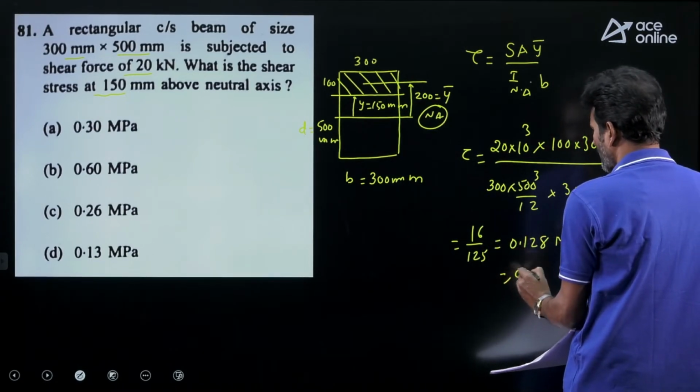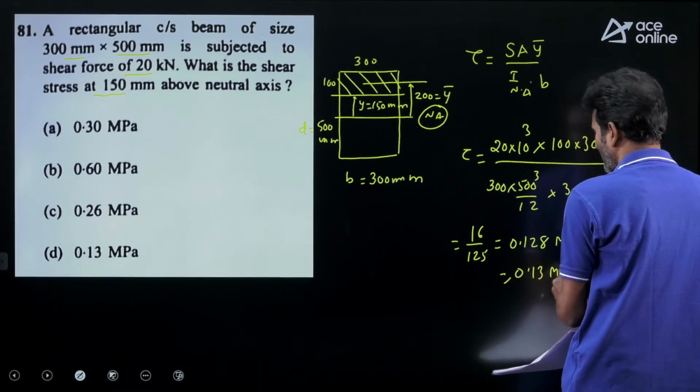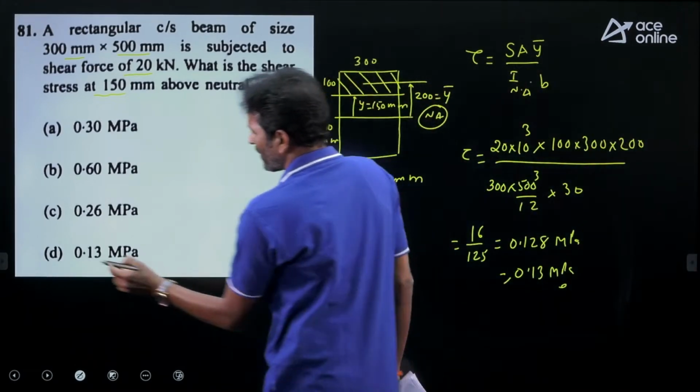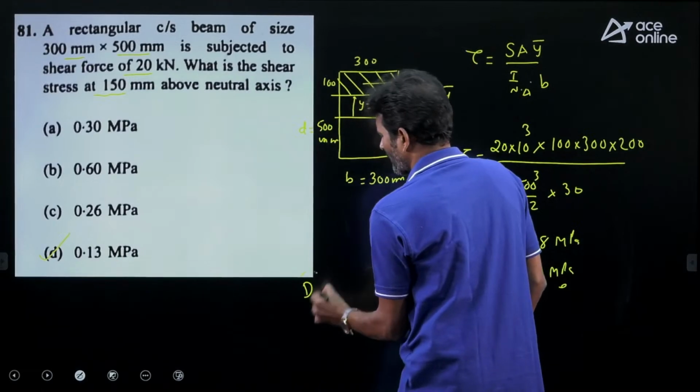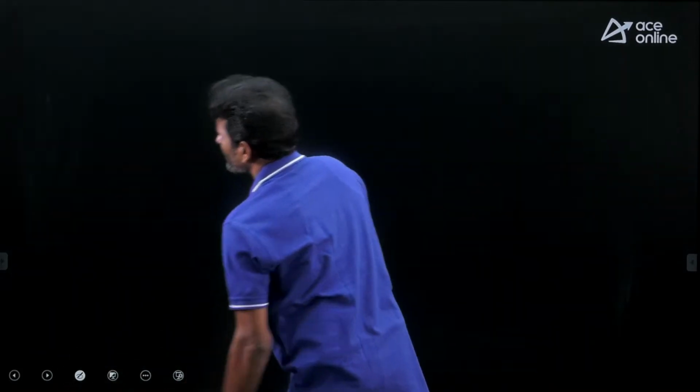That is nothing but 0.13 megapascal. So option D is correct for this question. Let's move on to the next question.